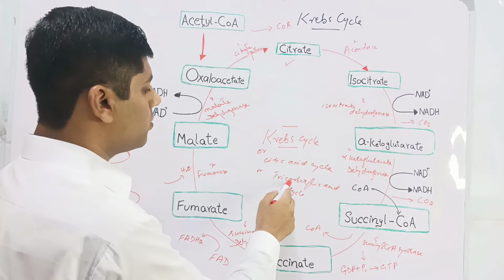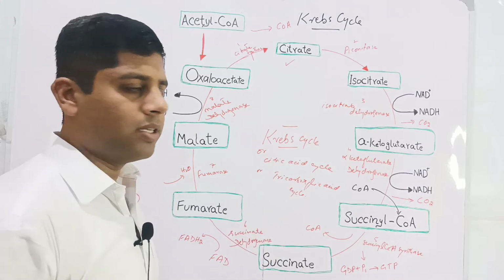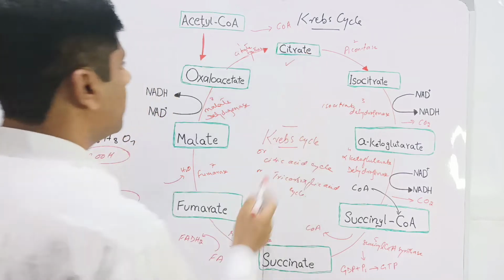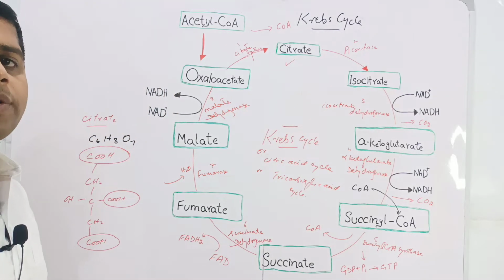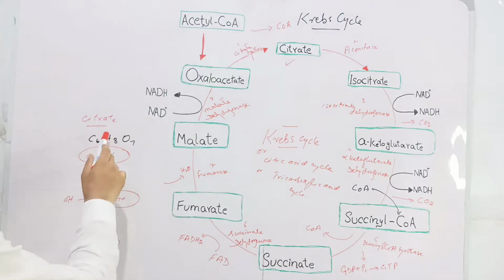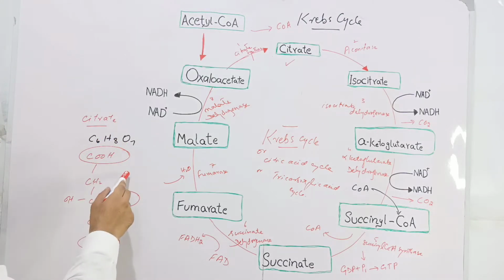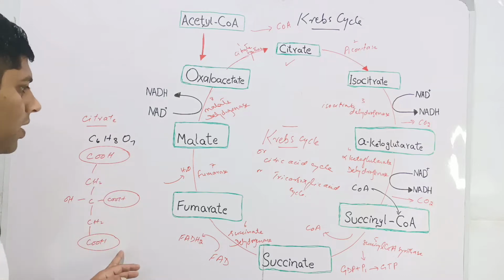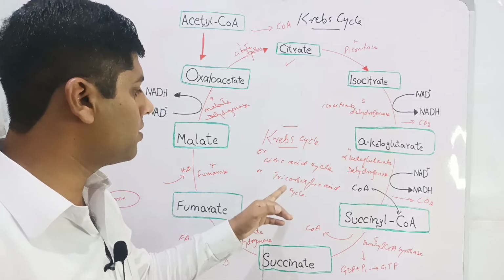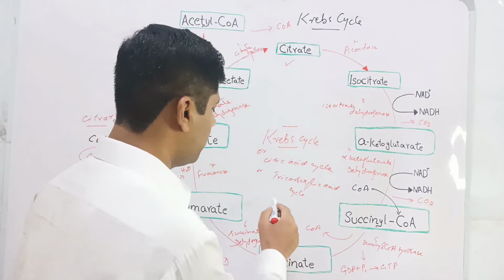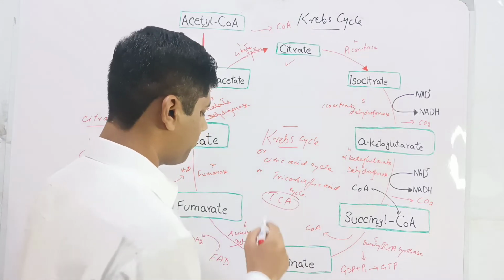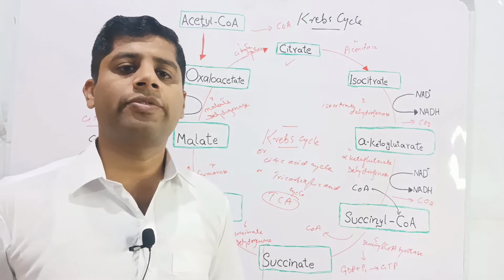Krebs cycle is also known as tricarboxylic acid cycle because the citrate molecule has three carboxyl groups in its structural formula. Citrate has chemical formula of C6H8O7. The structure reveals that it has three carboxyl groups. That's why Krebs cycle is also called as tricarboxylic acid cycle or TCA cycle. So these were the synonyms of Krebs cycle.